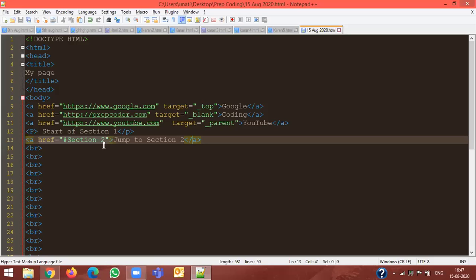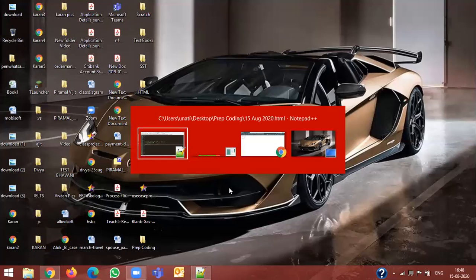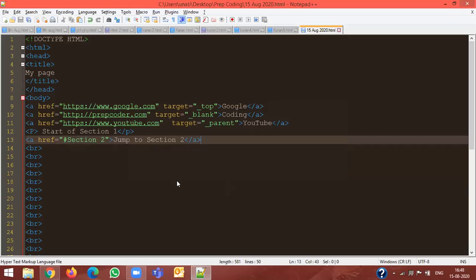Everyone has written this line. We are telling our HTML code that somewhere on this web page there is a section 2, and there you need to go and jump. Everyone with me? Yes. Okay. Yes, sir. How about you, Krish? Yes, sir, I'm doing.